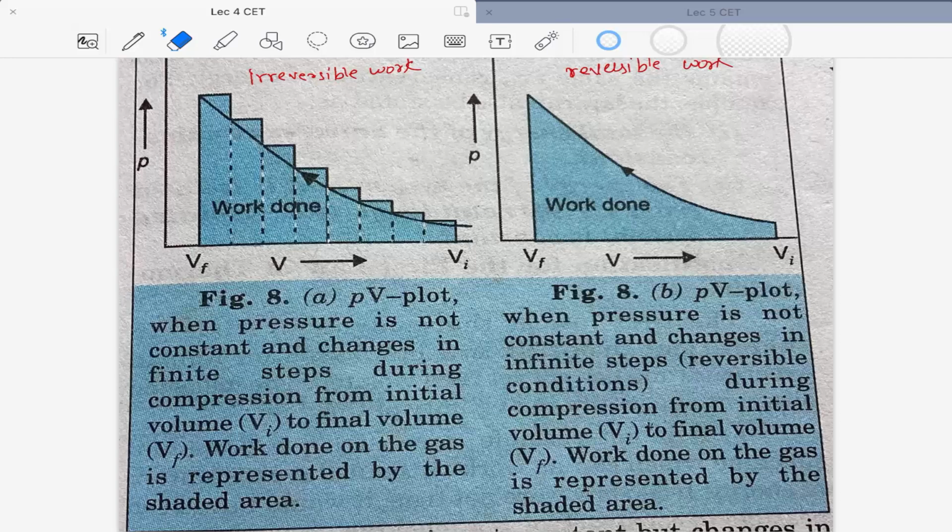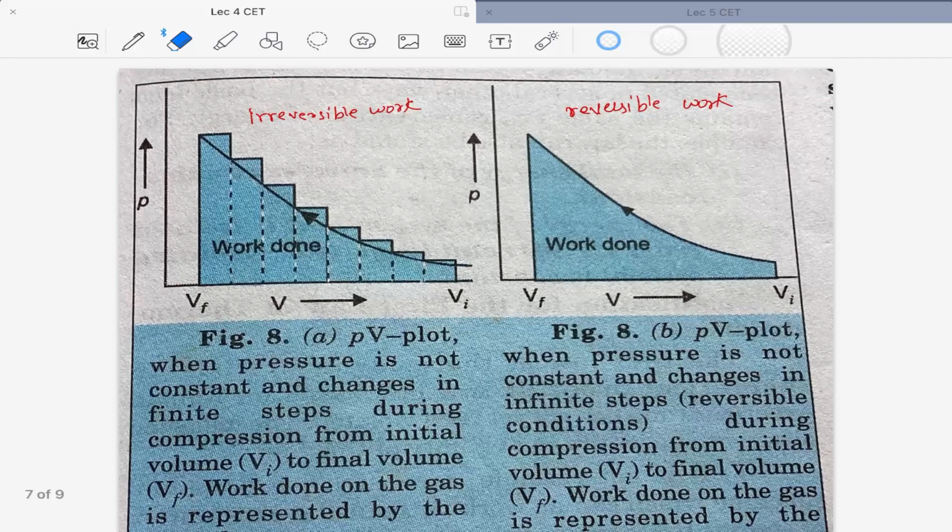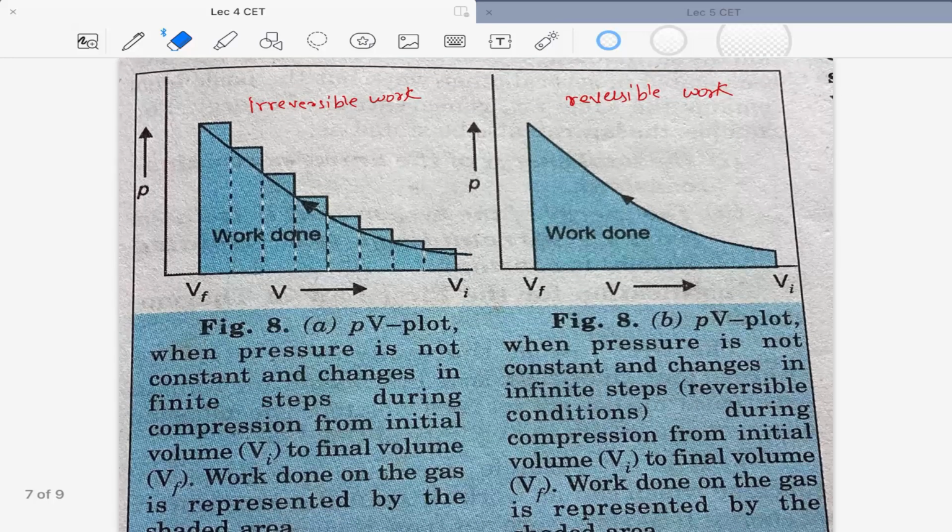So in the last class, in lecture 4, we have seen the definition of work, and also derived an expression for work done in an irreversible process. Further, we have also studied what a reversible work and an irreversible work are. If it is a continuous process, then the work done is called reversible work, whereas if the work done is sudden, that is an irreversible process, then the work is called irreversible work.